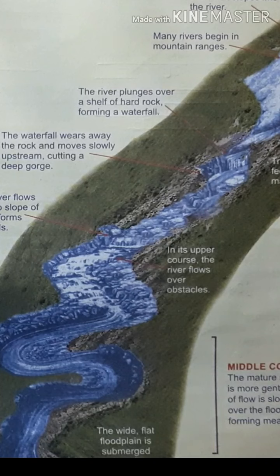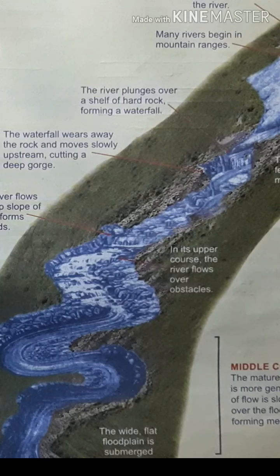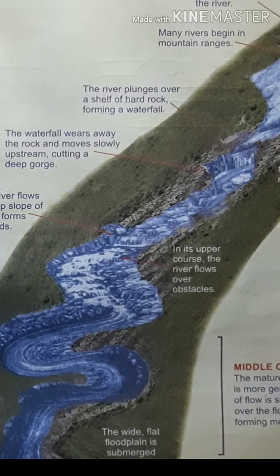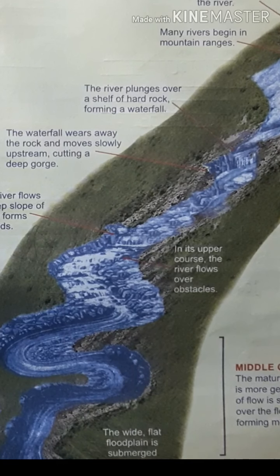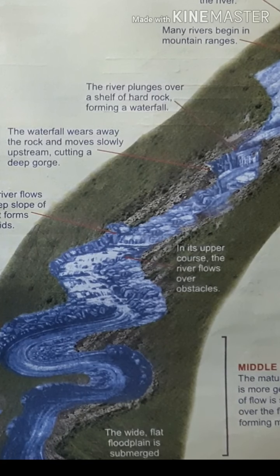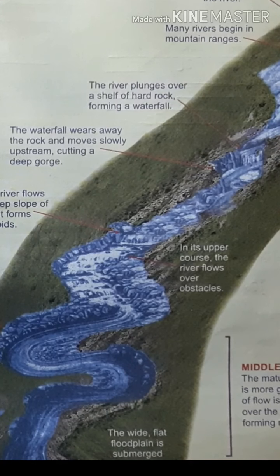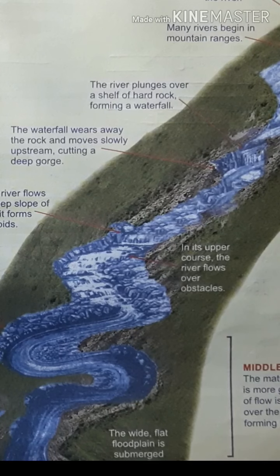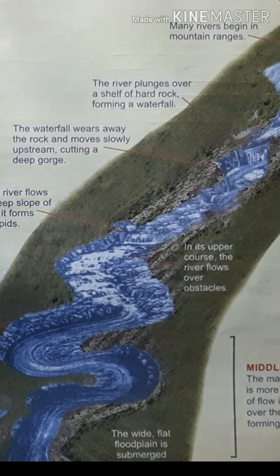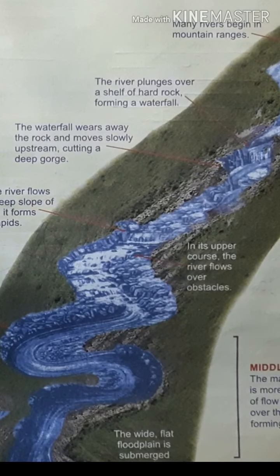Sometimes the valleys will be very deep, like the Grand Canyon in the North American continent, which is formed by the Colorado River. Sometimes they will be very long, like the one formed by the Brahmaputra in the Himalayan region. They are V-shaped valleys because they have a vertical down cutting. They are also named as gorges or canyons. They are formed by the erosional activities of the river. They are very deep valleys.